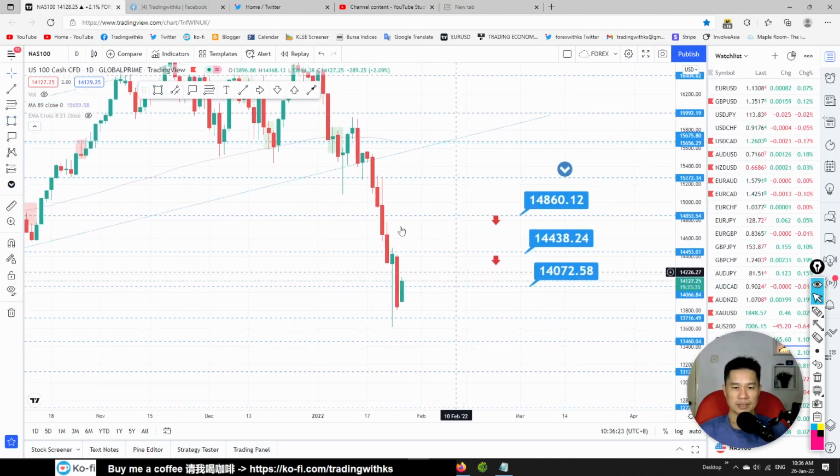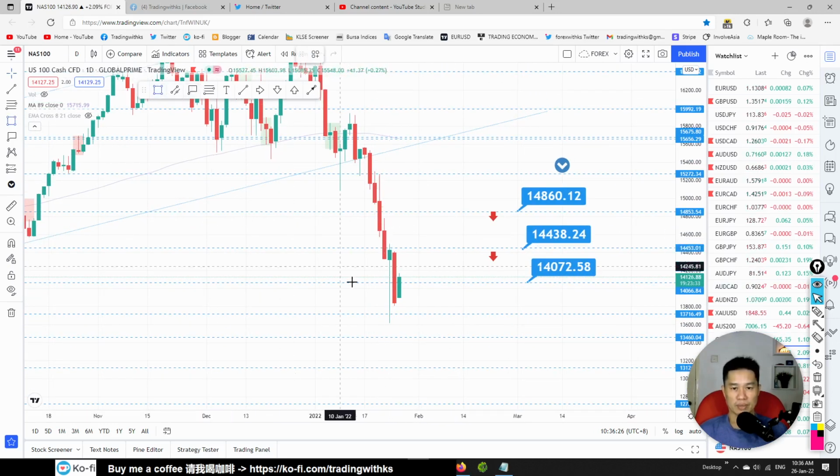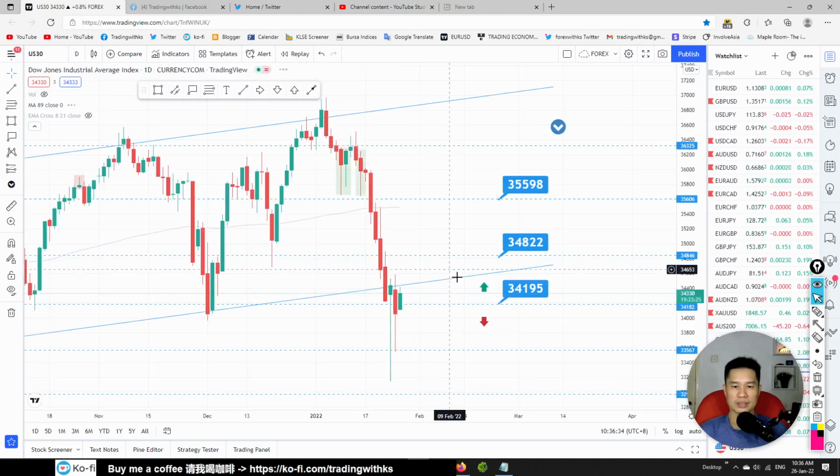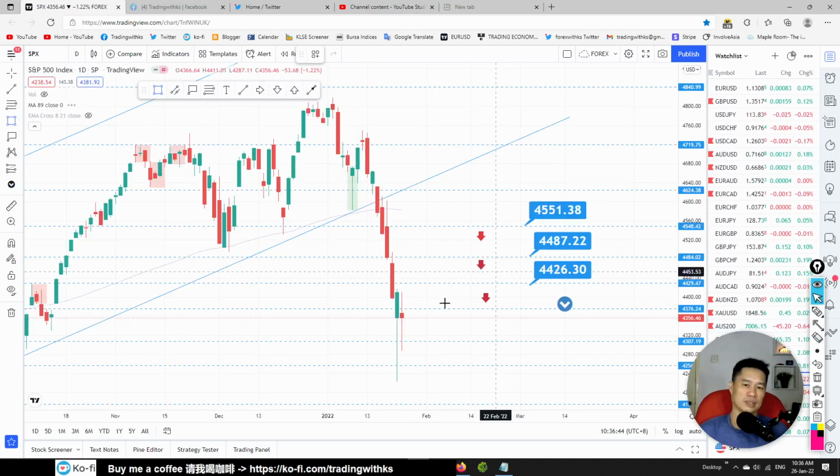Nasdaq, okay, Nasdaq is consolidating also. We got a pin bar over here, but the price is not going up after the pin bar, right? That's why we have to be very careful trading this. The indexes, I'm not trading the indexes these few days. We got a pin bar over here, but the price is still moving down. So indexes, you have to wait, probably wait for the FOMC. Similar, you got a pin bar here, but the price is not moving up. So I think the price could go up after the FOMC.